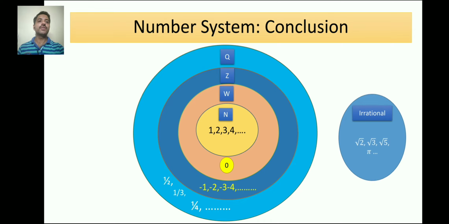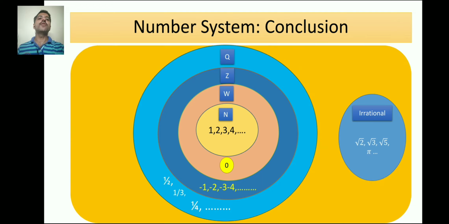Then we have defined irrational numbers which are different from these. So this set is written on the right hand side of it. It has no connection with the previous sets. And if I include these two together, that is the set of rational numbers, the big circle, and the set of irrational numbers, it forms a new set, and that new set is called the set of real numbers, right?